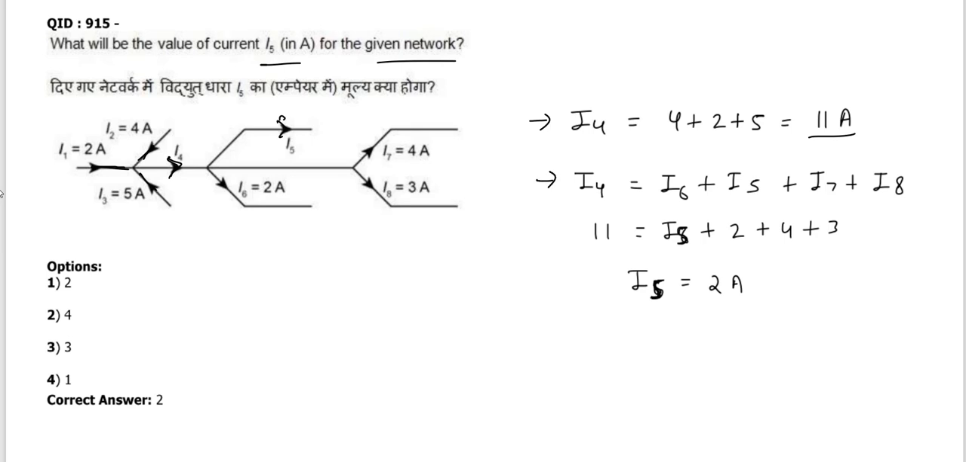Okay, so I4 is now I6 plus I5 plus I7 plus I8, because I4 is incoming at this node and all are outgoing currents. Okay, so I4 is 11 and we have to find the I5. I6 is already given, I7 is also, and I8 is also. So easily we will find the value of I5.